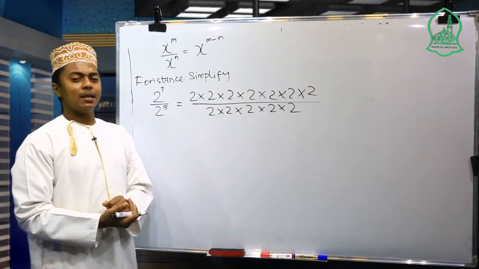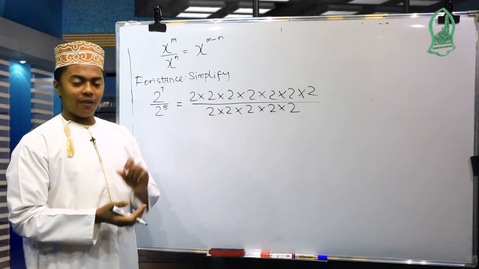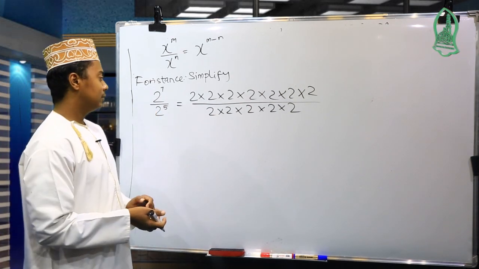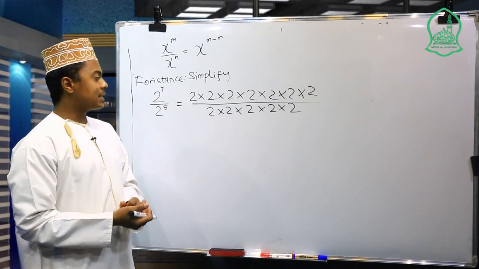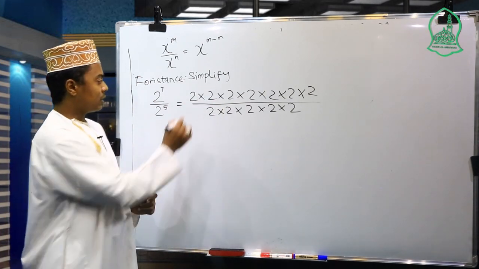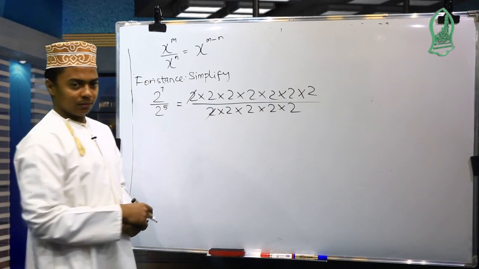Here we multiply this number 5 times. So by the law of division, this one can be cancelled out because it's the same. So these two can be cancelled with this one.